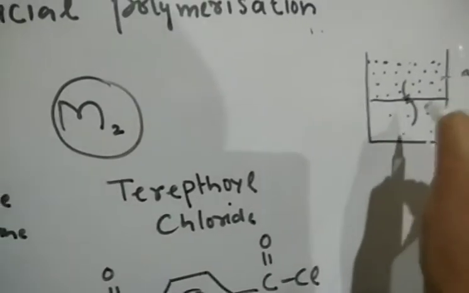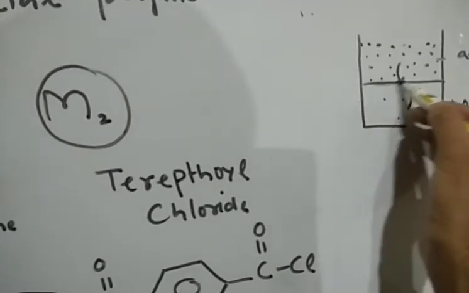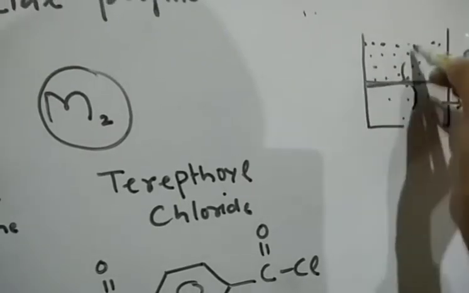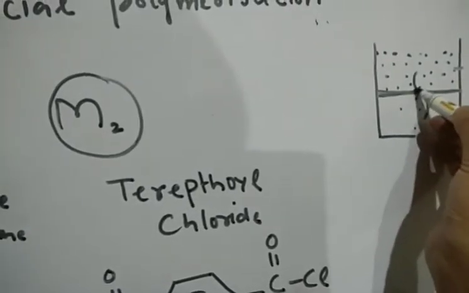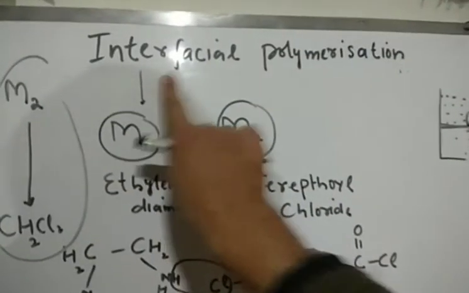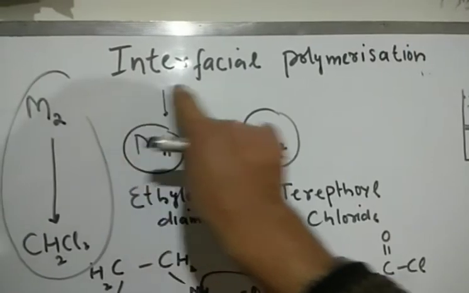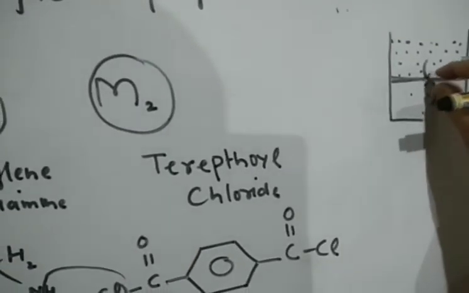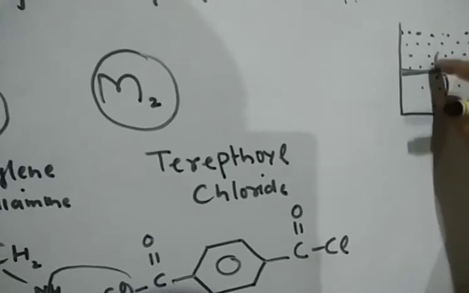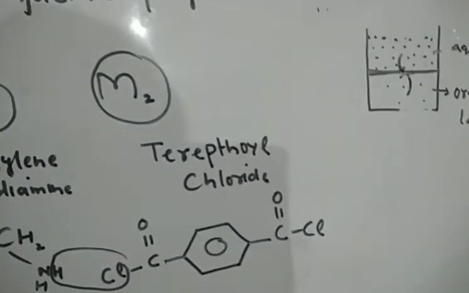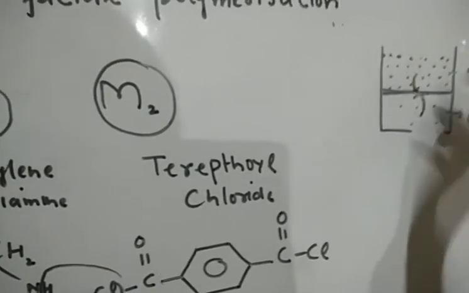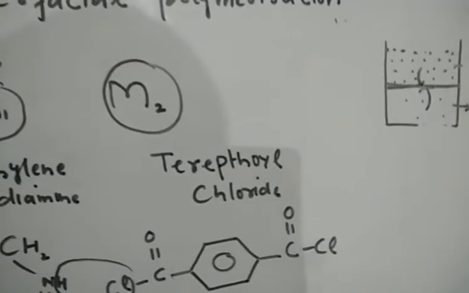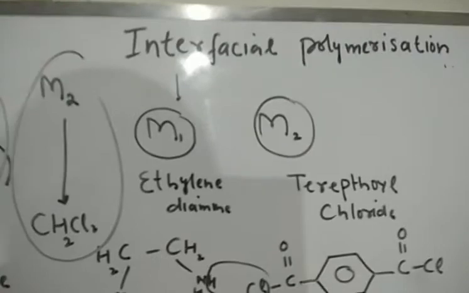So in the interfacial polymerization, basically, the monomers undergo the condensation reaction at the interface between the two bilayers, between the two immiscible layers. The monomers undergo reaction here, and they produce a polyamide polymer. This is basically called the interfacial polymerization. So that's why it's called interface, because the monomers, they will react at the interface between the two immiscible liquids, or between the two layers. When we have the two aqueous and organic parts, they form the bilayer system. So the monomers react at the interface to produce the polymer or a polyamide. It's called the interfacial polymerization.